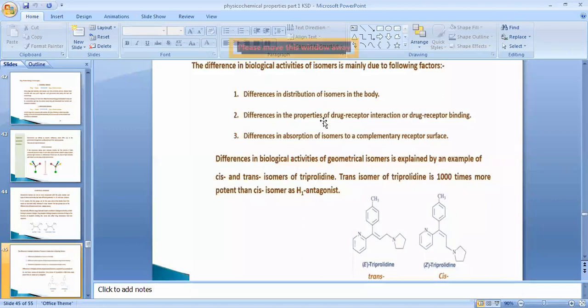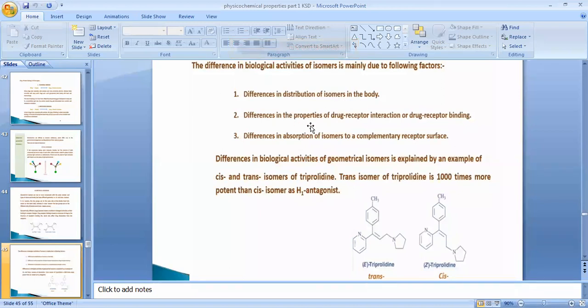Now, whichever isomer binds in a larger amount with the protein, that isomer is going to be distributed in a larger amount in our body. Depending upon which isomer is distributed, it will give the action. So that's why there is a difference in the distribution of the isomers in our body.